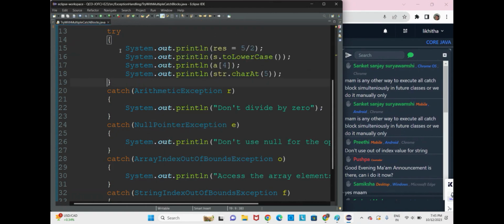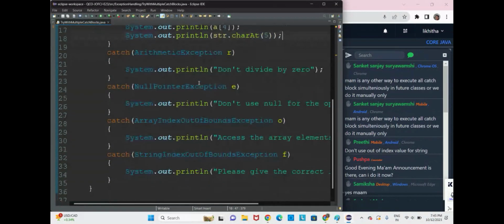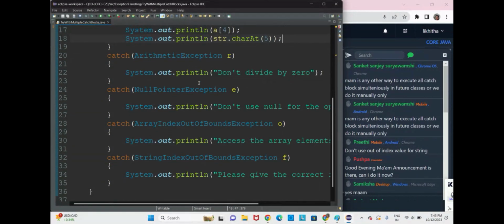Exception, see, if there is no exception with the statements written in the try block, then the try block is just a normal block and all the statements inside it will execute neatly. But if there is an exception, the exception will create one throwable type object, whatever it is, and it will be thrown to the catch blocks from top to bottom order.